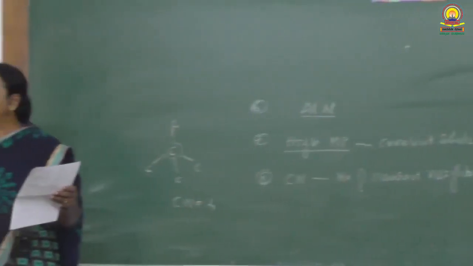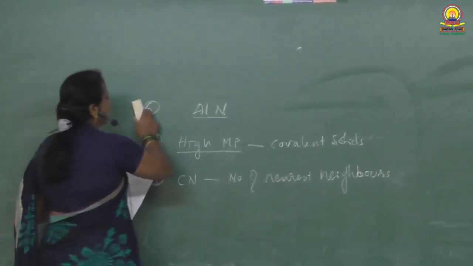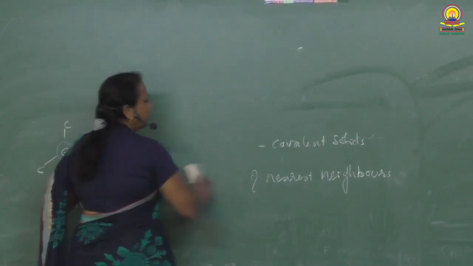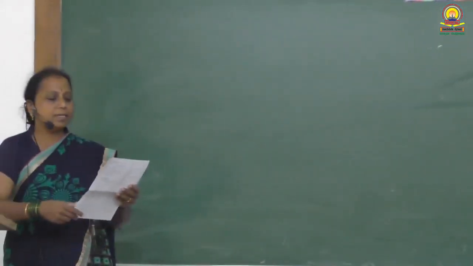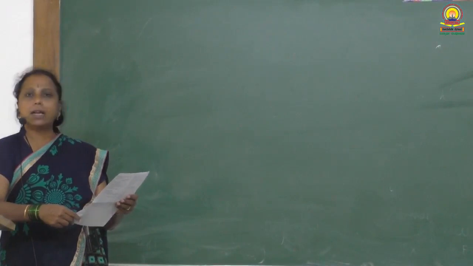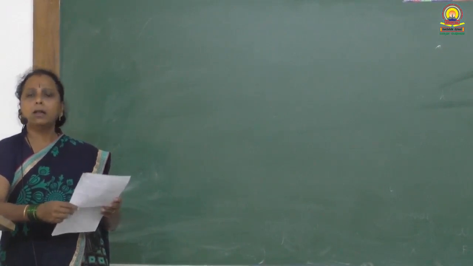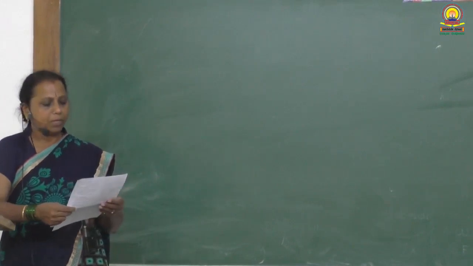Question number 9. How many three-dimensional crystal lattices are possible? So you have studied in the crystal lattice, Bravais lattices. There are 14 crystal lattices possible, or Bravais lattices, or space lattices. Three-dimensional crystal lattices, total number is 14. There are 7 crystal systems.